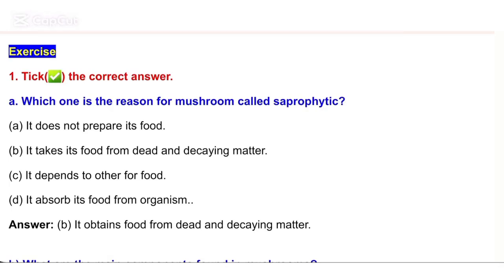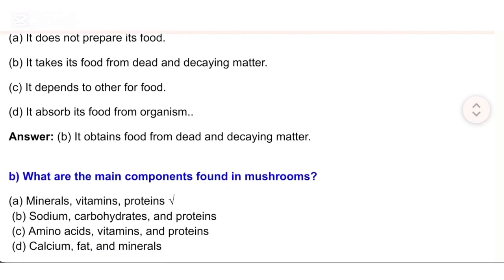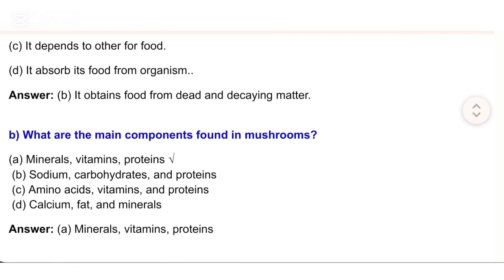from dead and decaying matter. C. It depends on others for food. D. It absorbs its food from organisms. Answer. B. It obtains food from dead and decaying matter.